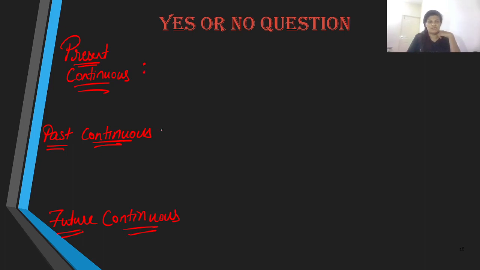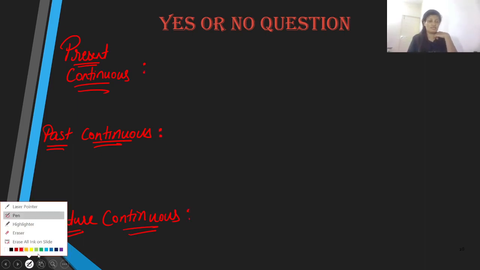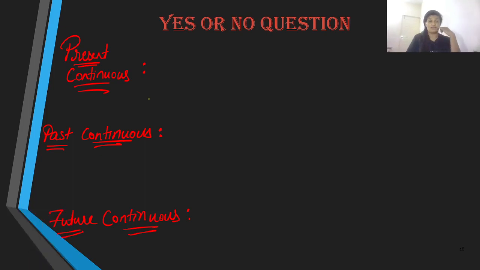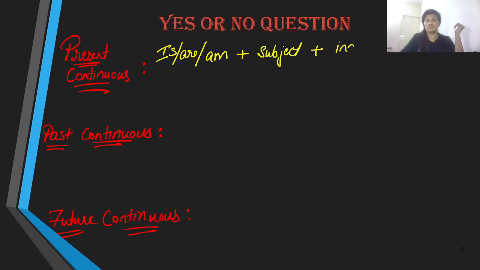So let us begin with the sentence structure that we are going to use in yes or no questions. Like I told you, we begin with the auxiliary. What auxiliaries do we use in present continuous? We use is, or are, or am. After this, we introduce the subject, and then comes the ing verb, and of course the question mark.